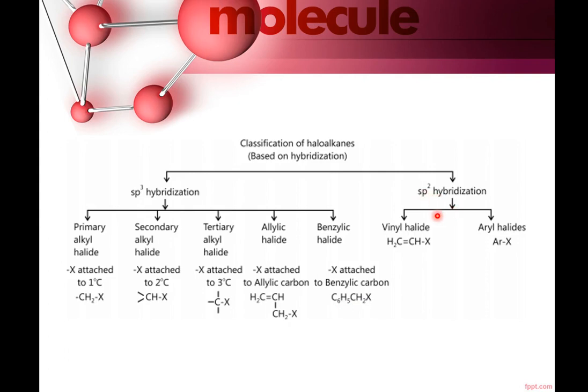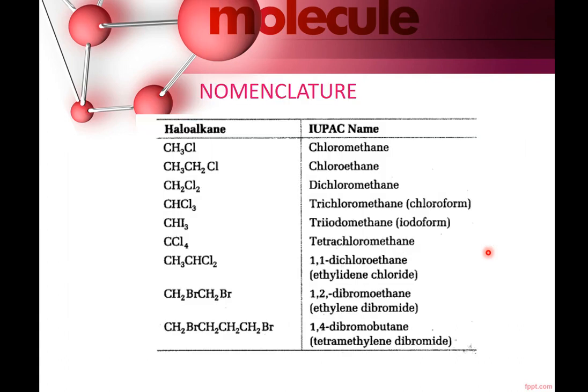For sp2 hybridized carbon, we have vinyl halide. This carbon is sp2 hybridized carbon. It is linked with halogen as well as with double bond. This carbon is also called vinylic carbon. Aryl halides, the carbon to which halogen is attached is of benzene ring.